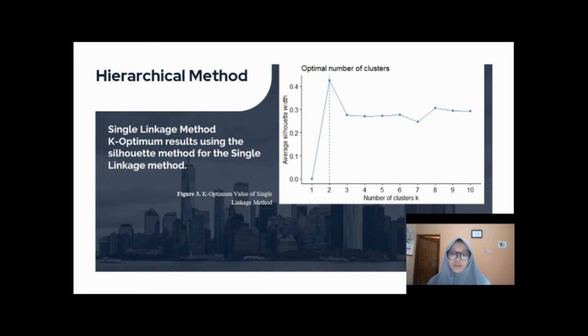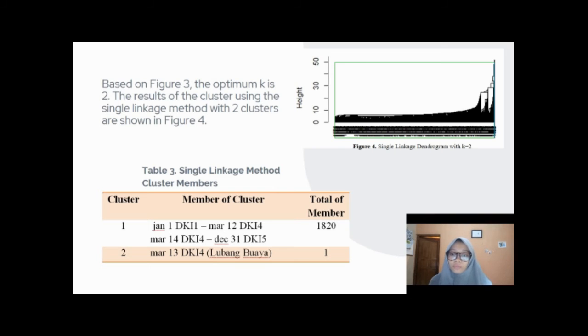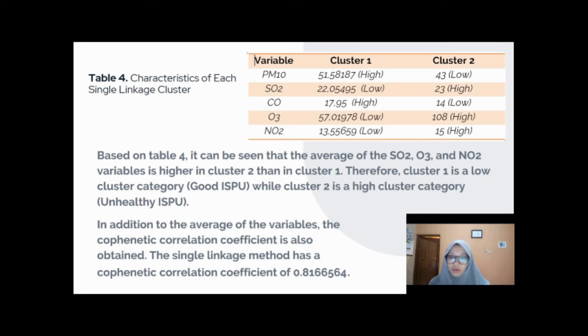Hierarchical method. Single linkage method: the optimum K was obtained using the Susilowati method for the single linkage method. Based on figure 3, the optimum K is 2. The result of the cluster using the single linkage method with two clusters is shown in figure 4. Based on table 4, it can be seen that the average of the SO2, O3, and NO2 variables is higher in cluster 2 than in cluster 1. Therefore, cluster 1 is a low cluster category, good ISPU, while cluster 2 is a high cluster category, unhealthy ISPU.